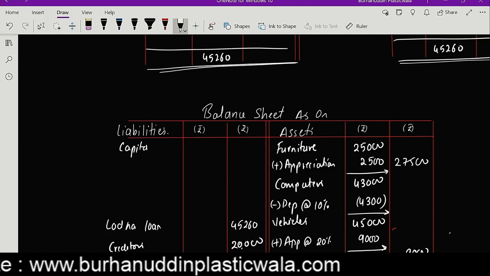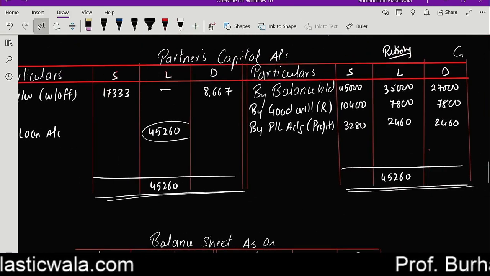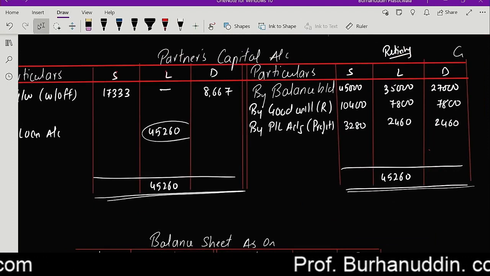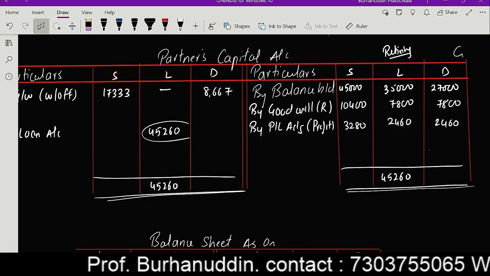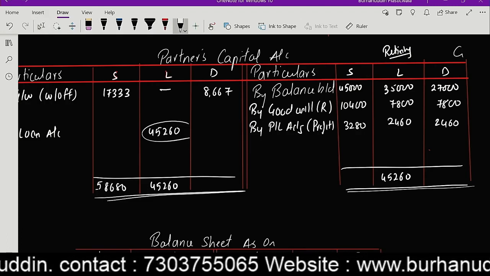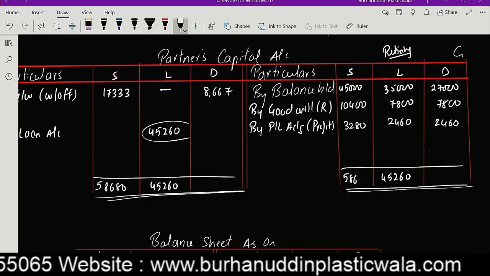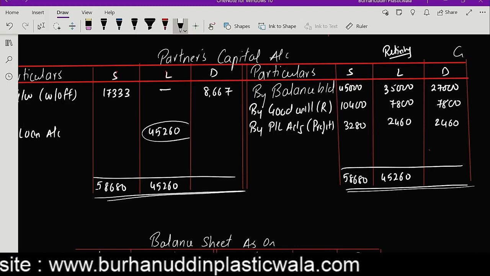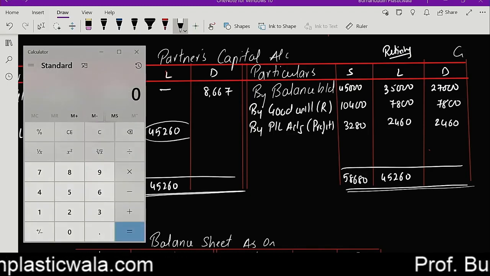And we'll get the balance of capitals over here now. Guys, is it 45,000, 50, 55,000, 58,680? Correct? 58,680. I'm taking the total of Shah. Now I'll take the total of Dhole.